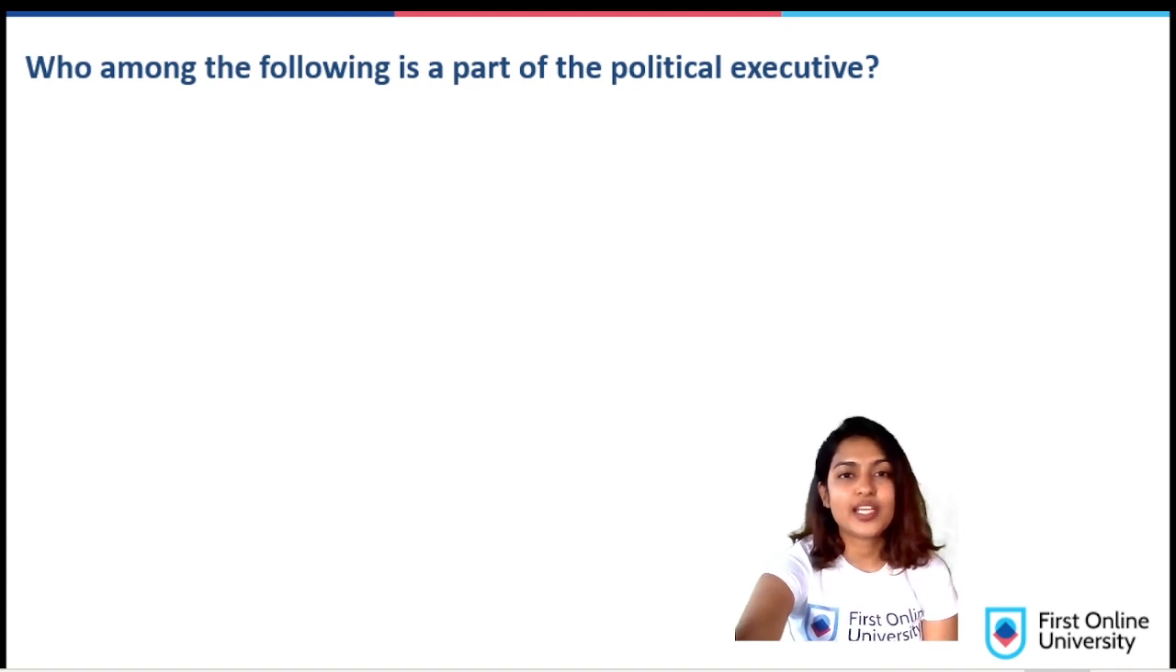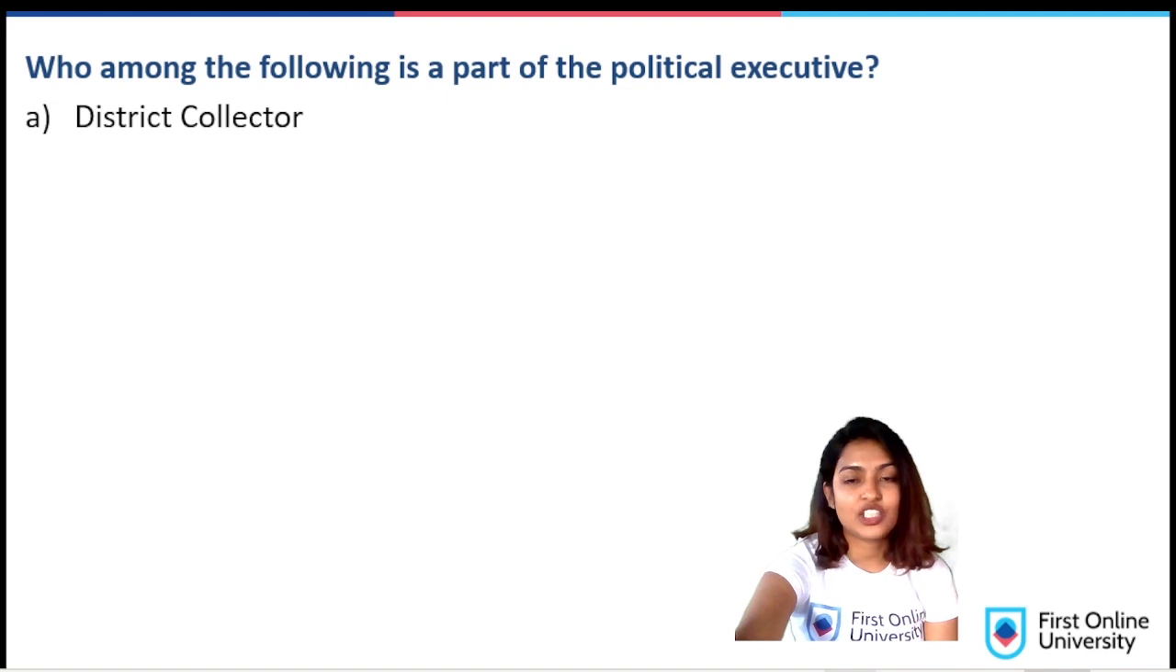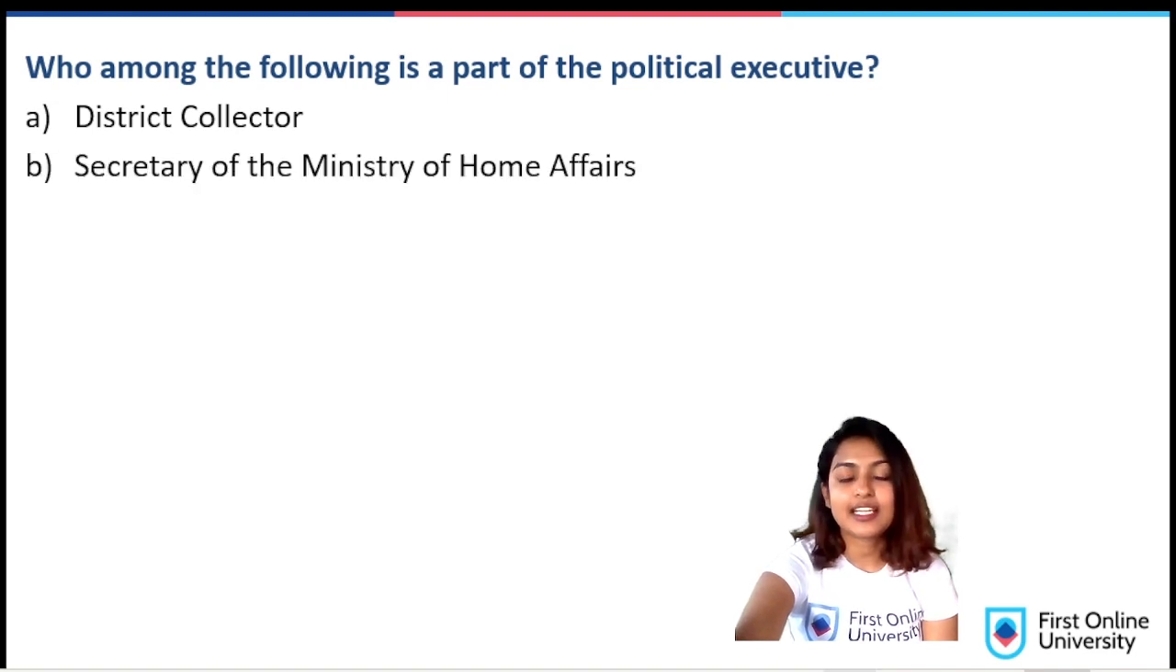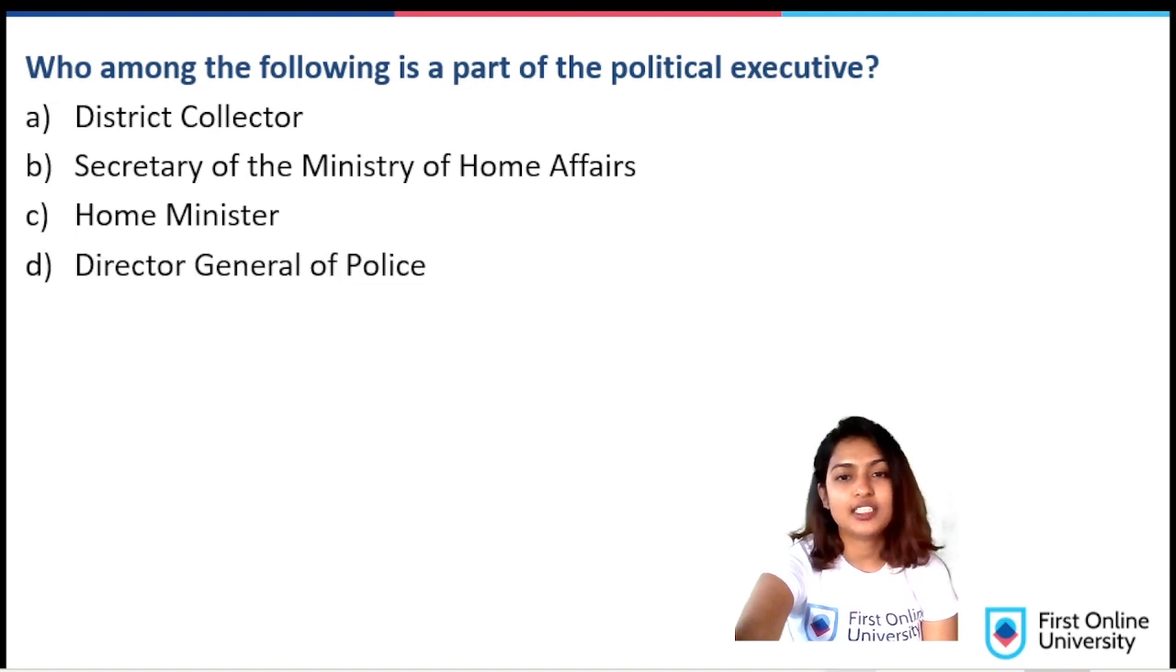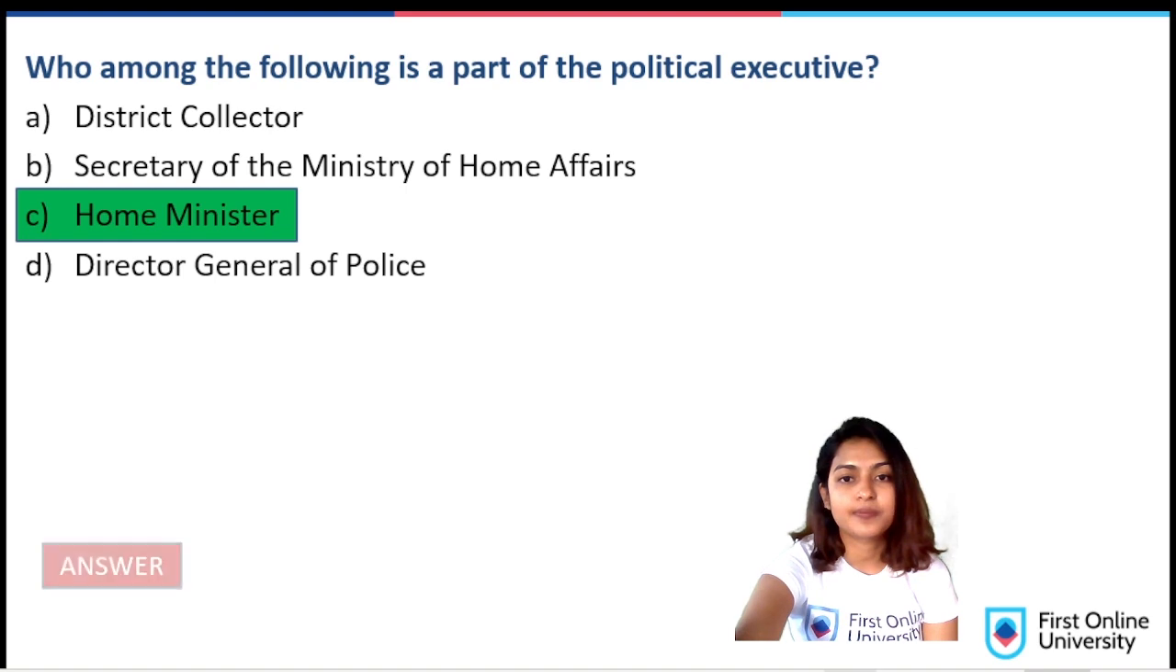Who among the following is a part of the political executive? A. District Collector. B. Secretary of the Ministry of Home Affairs. C. Home Minister. D. The Director General of Police. The answer is Home Minister. You should also understand the options A, B, D are all a part of civil service.